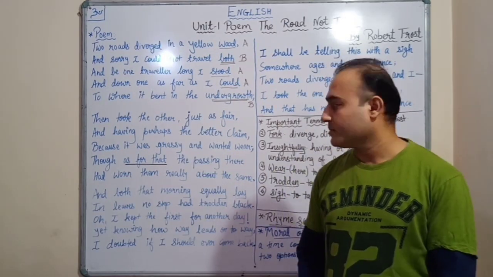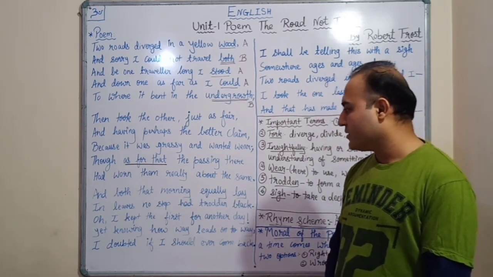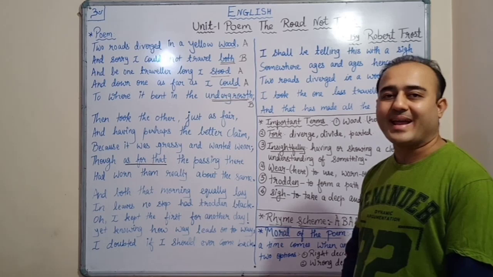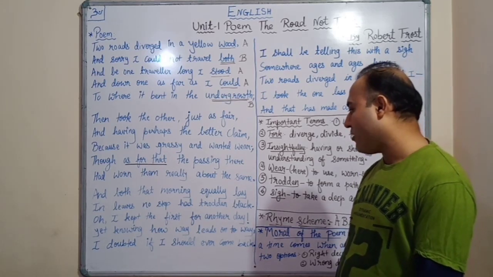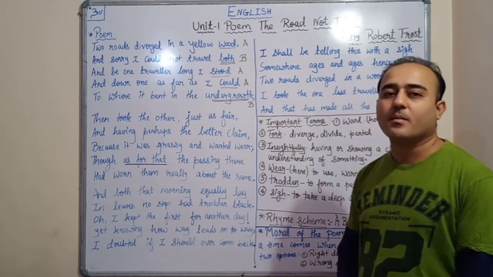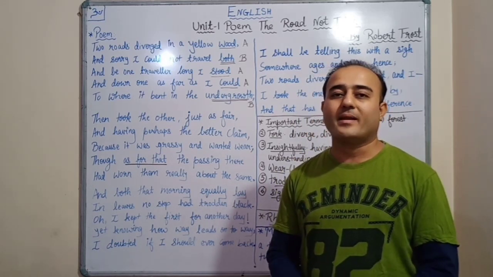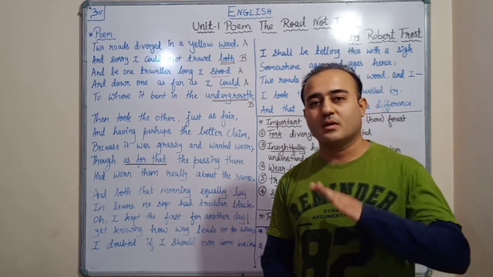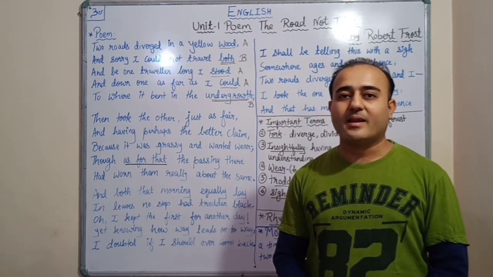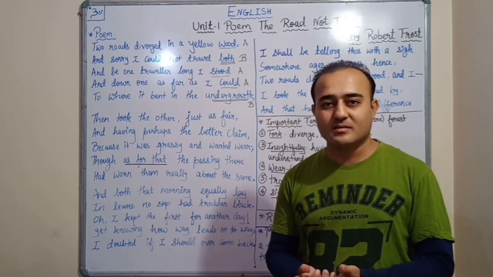Now the third stanza: And both that morning equally lay, in leaves no step had trodden black. Oh, I kept the first for another day, yet knowing how way leads on to way, I doubted if I should ever come back. So actually this is the third paragraph, which is an imaginary paragraph in which the poet imagines that very fine day when he had gone to the forest and he had got a choice. That means he thinks about that day when he had a choice in his life, right?